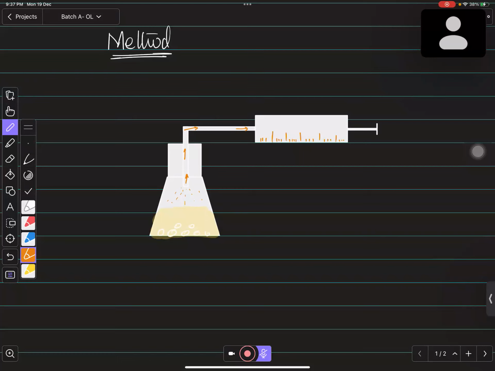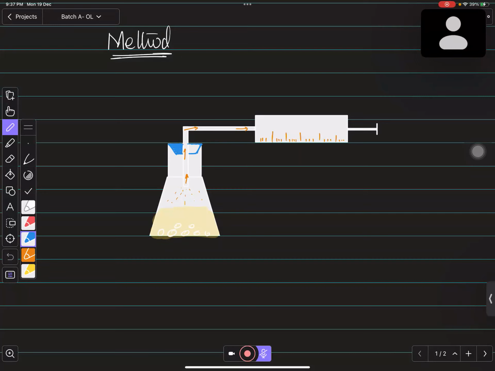And you must remember that the thing which is used over here is known as a cork. See, there is a thing that is used as a stopper here. So in this conical flask you put a stopper, which is called a cork. You can call this a cork or bung as well.